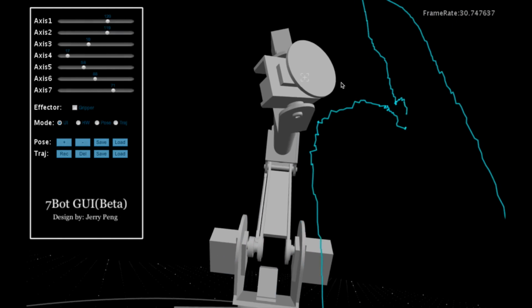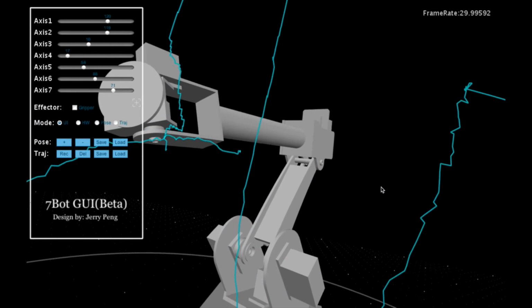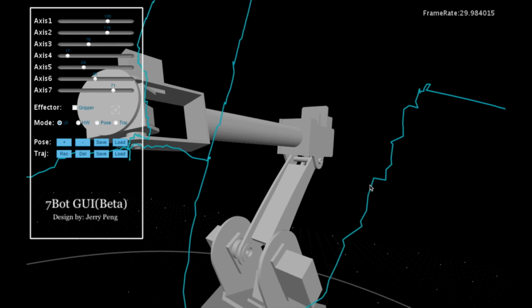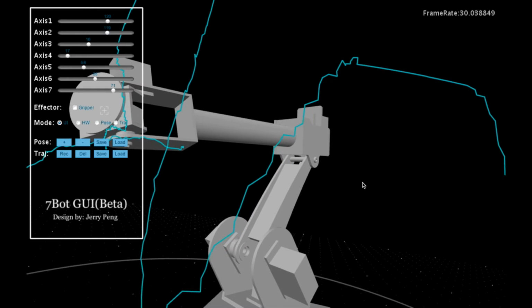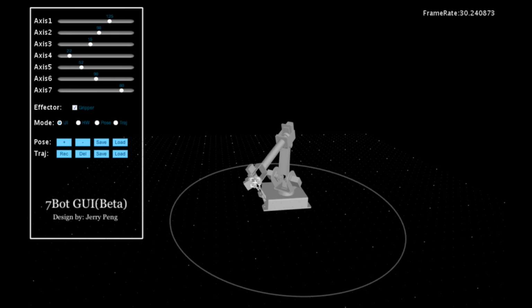There is another consideration. Trajectory record captures motions meticulously, so this is not perfect for motion planning and fluency. For most tasks, we just need to record several poses. So a new feature here is pose record.